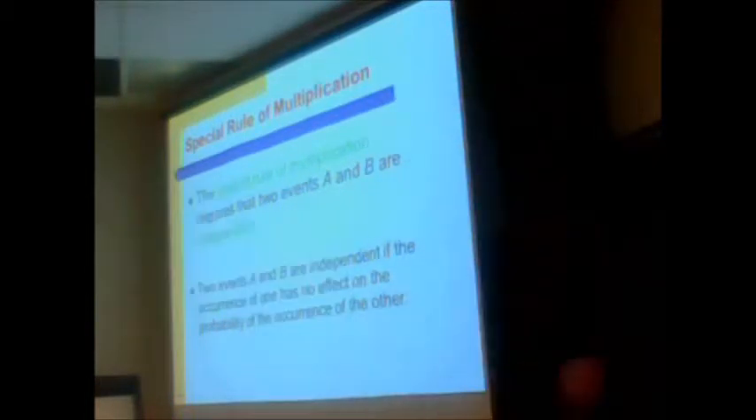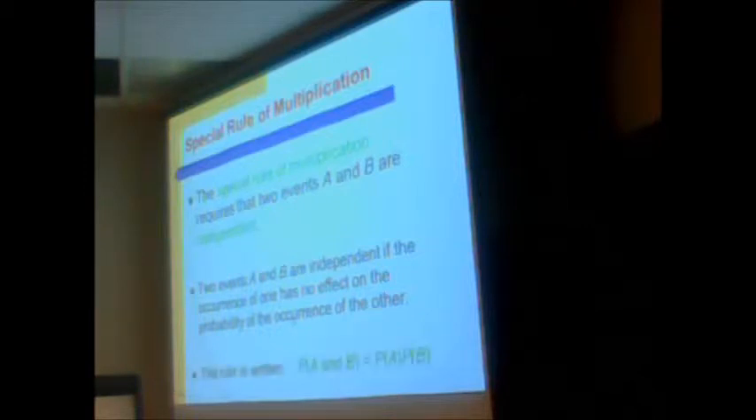Special rule of multiplication. So we're going to get to a different type of calculation. These are two events that are independent, so they don't impact each other. These other events, if I drew a card from a deck and didn't put it back, it would impact the probability of the next time. So these are not going to impact each other. Two events A and B are independent if the occurrence has no effect on each other, so it's like flipping a coin. And to figure out the probability of both of those things happening, I multiply them by each other.